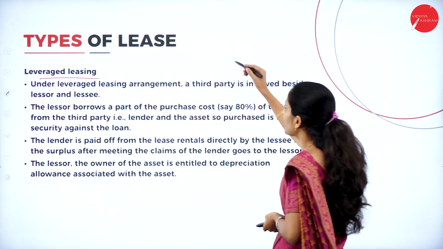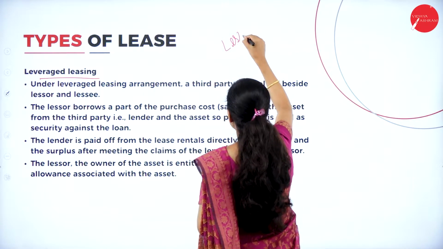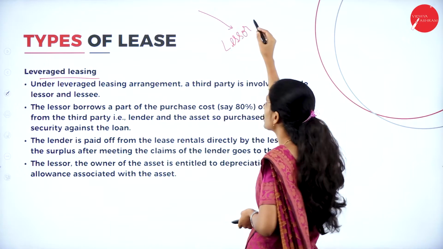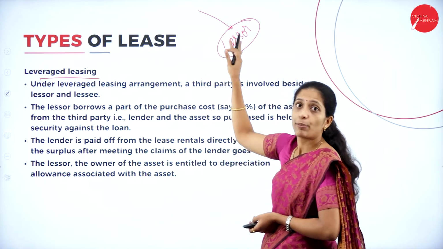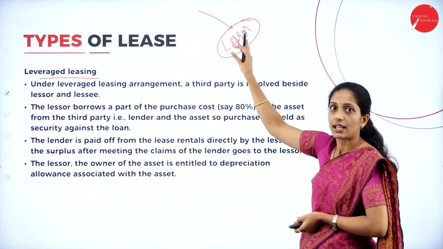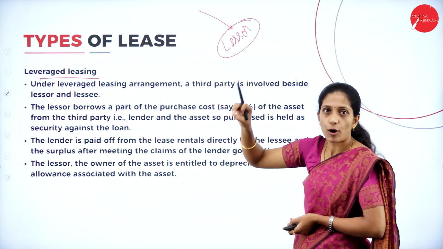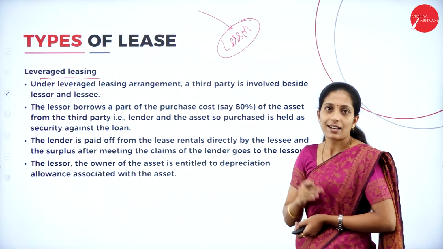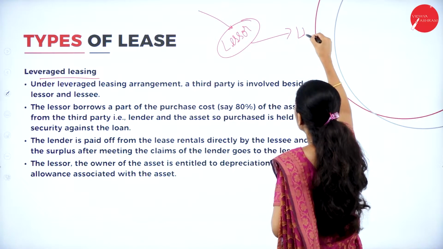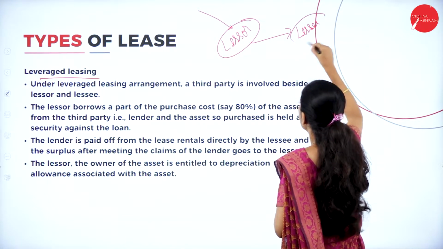For example, the lessor, that is the owner of the asset, will borrow some amount and purchase the asset. Now, he is the owner of the asset. Now, he has to return that amount to the financial institution. So, what will he do? He will give that asset to the lessee in a lease contract.